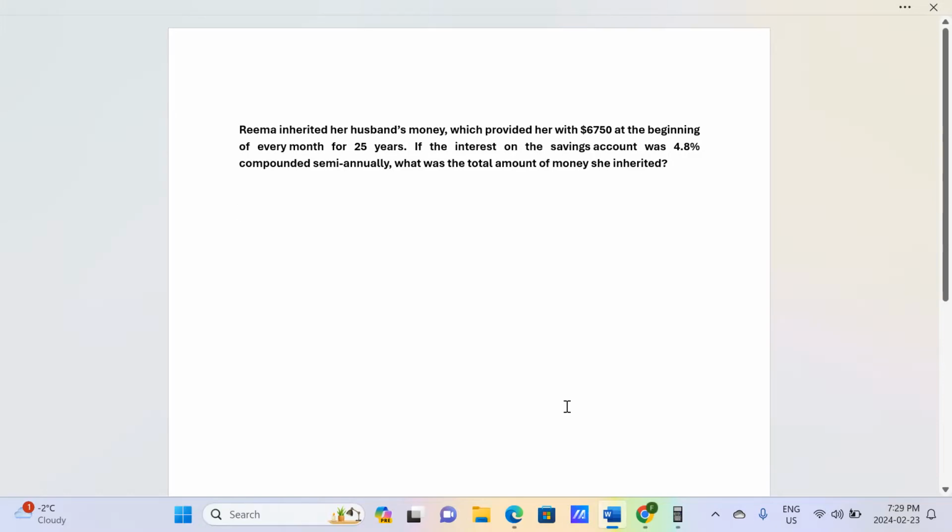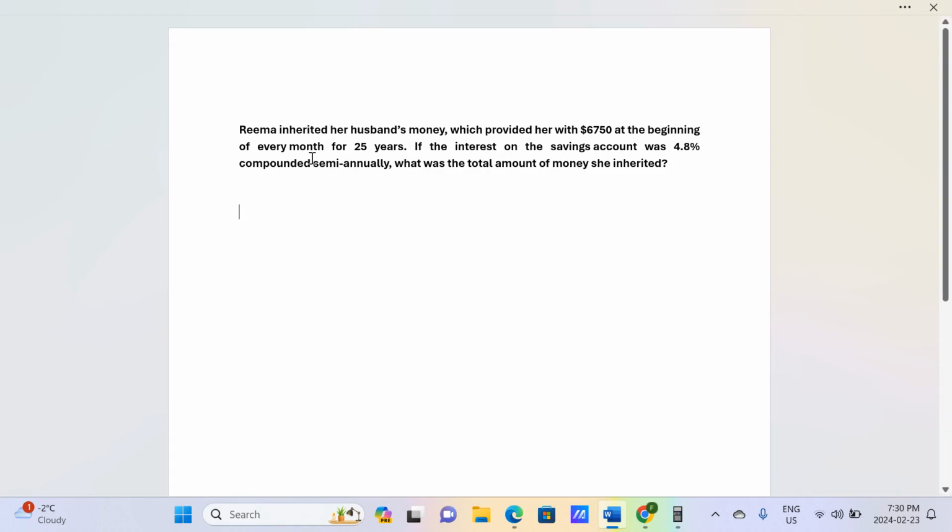Rima inherited her husband's money, which provided her with $6,750 at the beginning of every month for 25 years. If the interest on the saving account was 4.8% compounded semi-annually, what was the total amount of money she inherited?